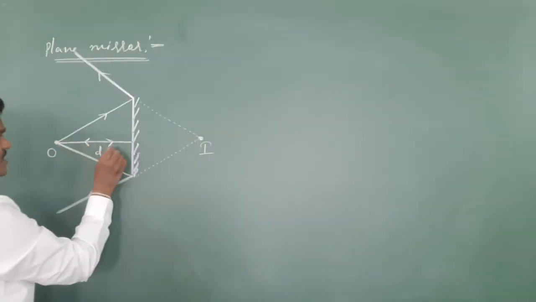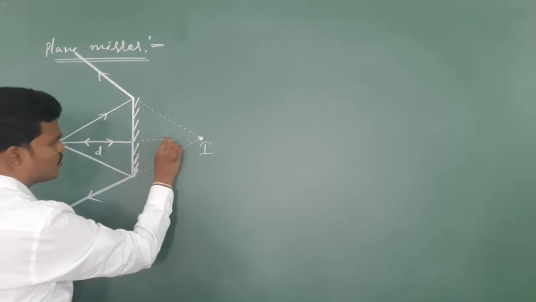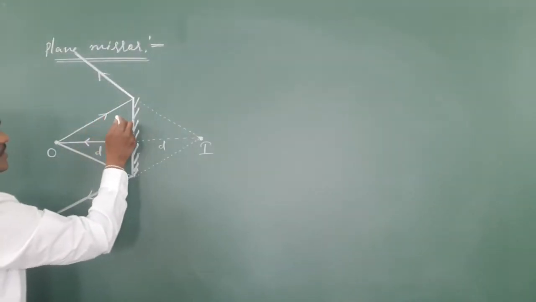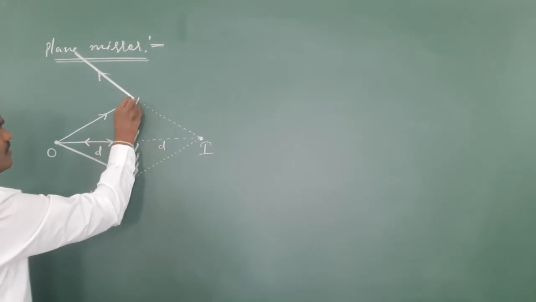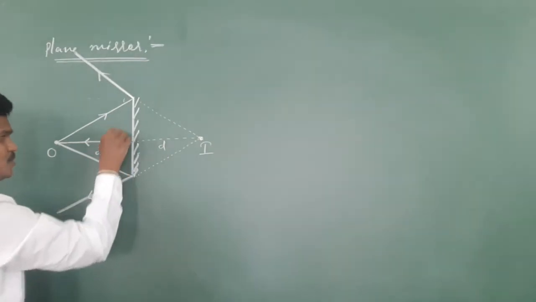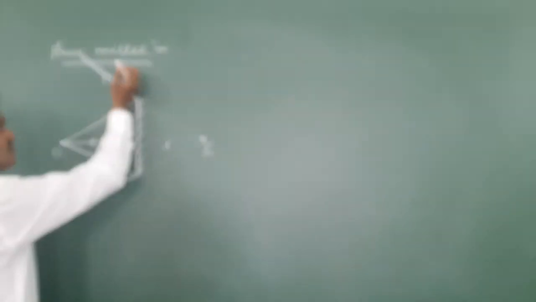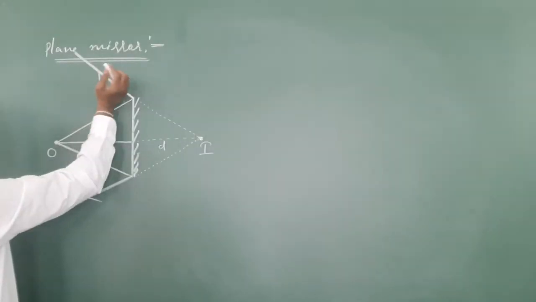If the object is at a distance of d, no doubt the image is also at a distance of d, by using this triangular system. If I draw the normal, if this is theta, this is also theta. These two are similar triangles, so these two are also similar triangles. I don't want to use theta and confuse everything.